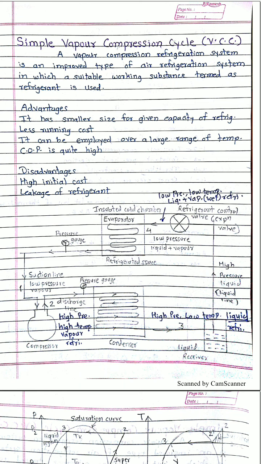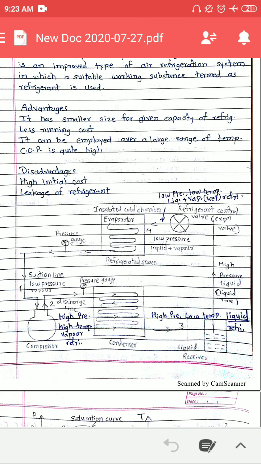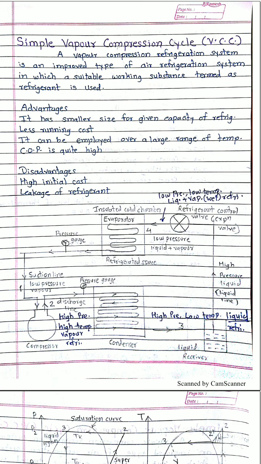So when we have to reach such lower temperatures, we have to select a different working substance, and a refrigeration system using it is called a vapor compression refrigeration system.